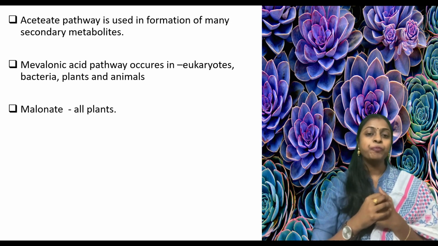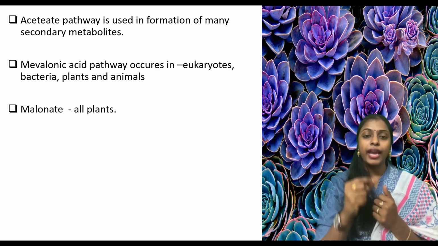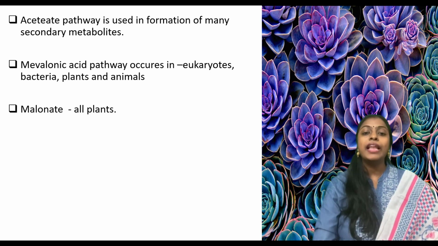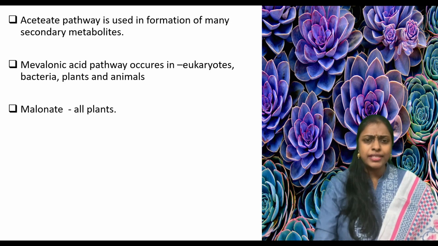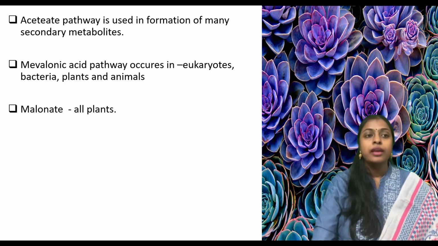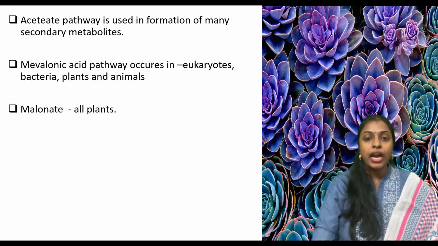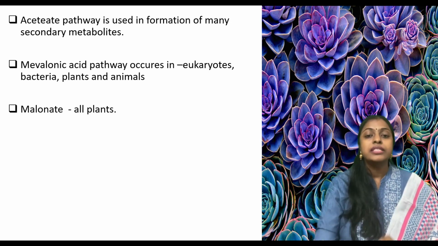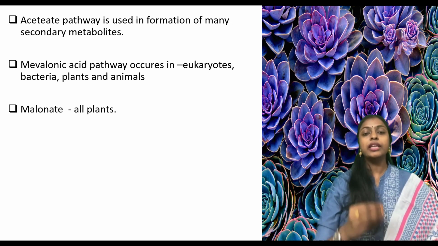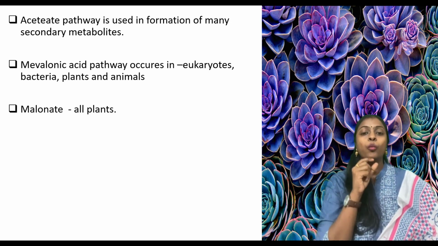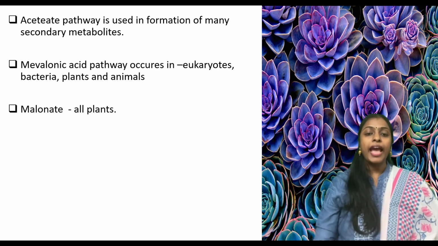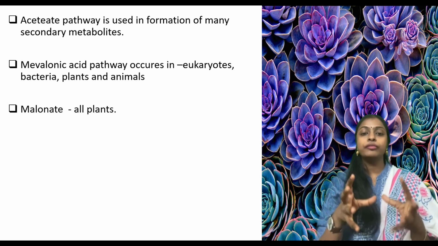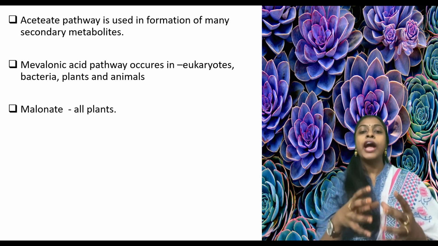Next, where will this mevalonic acid pathway occur? It will occur in all eukaryotes, some bacteria, plants and animals. Next is malonate: where will the acetate malonate pathway occur? It will occur in all plants. What are the secondary metabolites of this malonate pathway? The secondary metabolites of the malonate pathway are fatty acids.